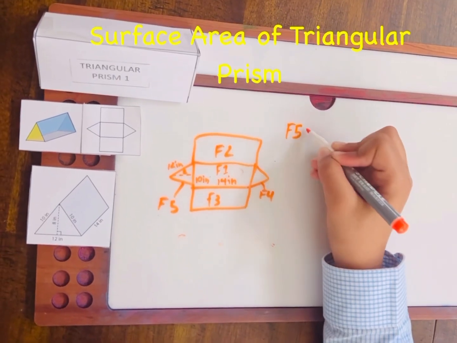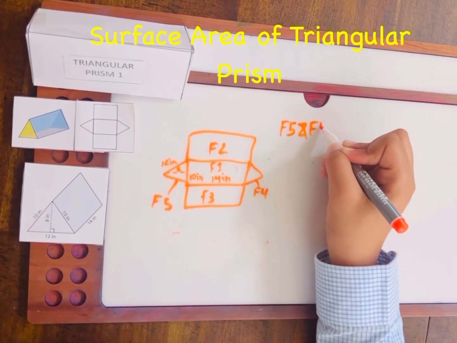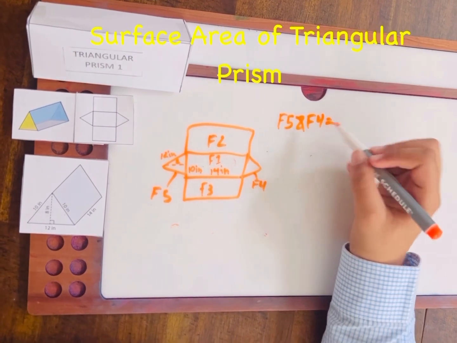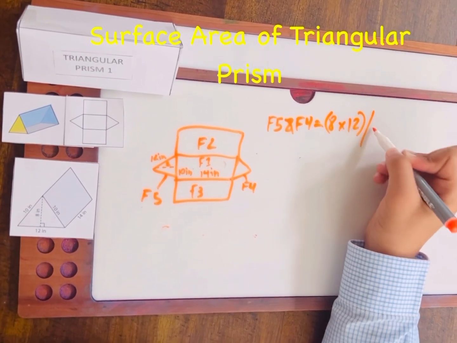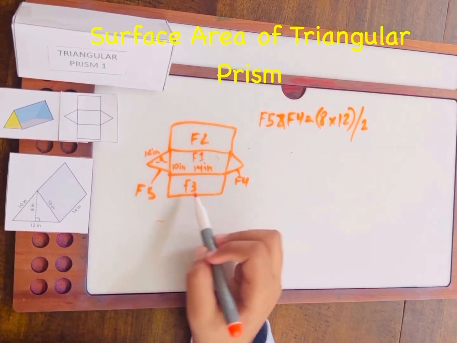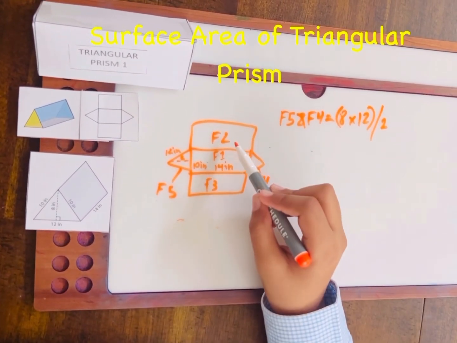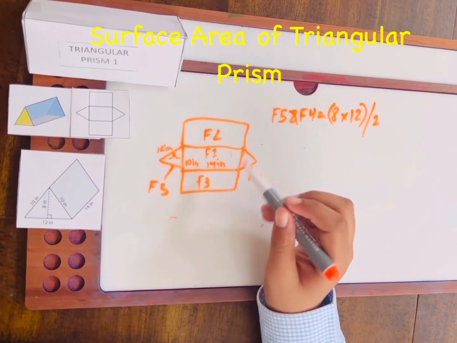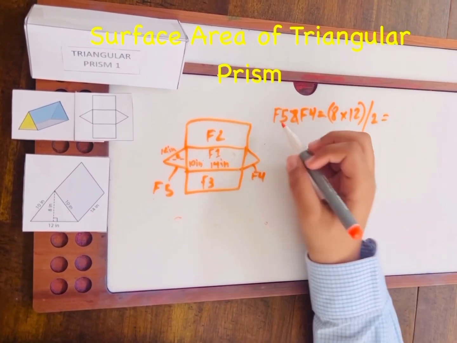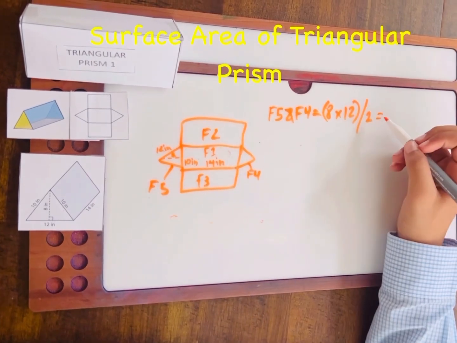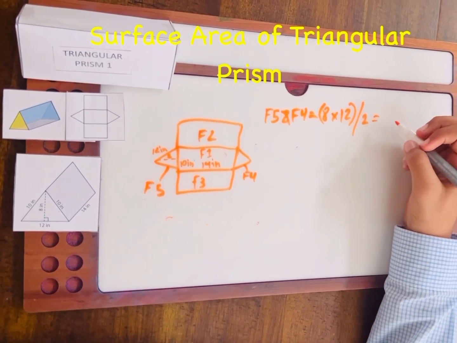For face 5 and face 4, the area would be 8 times 12 divided by 2. Because it's a triangle, we have to divide it by 2. However, for face 1, face 2, and face 3, we don't need to divide because they are rectangles. It's equal to 48. Therefore, face 5 is equal to 48 and face 4 is equal to 48.